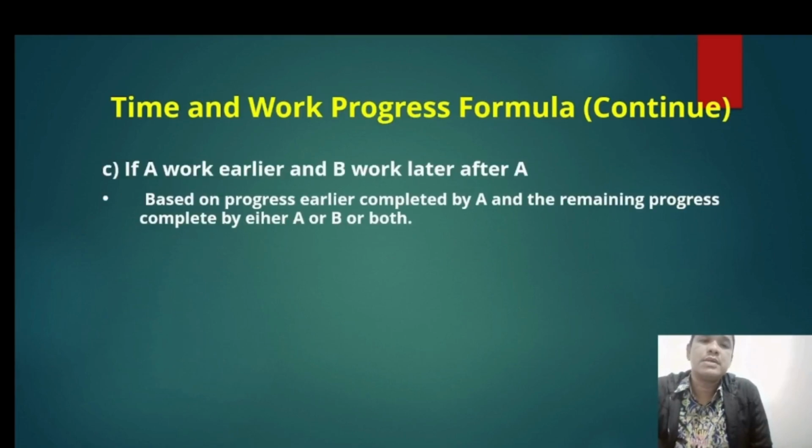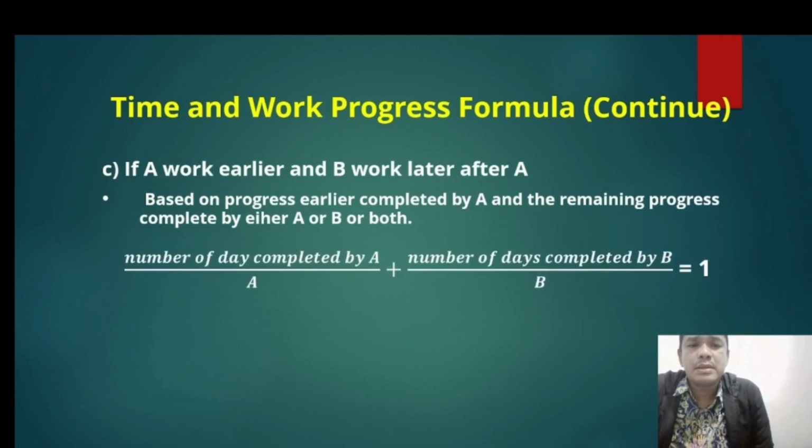And the last one, if A worked earlier and B worked later after A, based on progress earlier completed by A and the remaining progress completed by either A or B or both, meaning A and B both together complete the remaining project. The formula is number of days completed by A divided by A plus number of days completed by B divided by B is equal to 1.